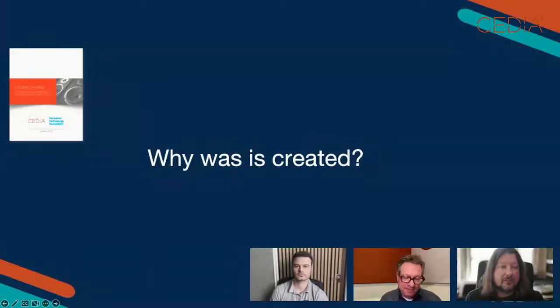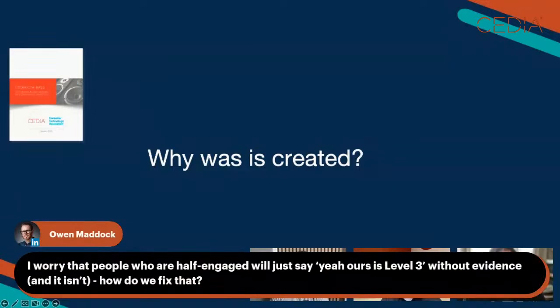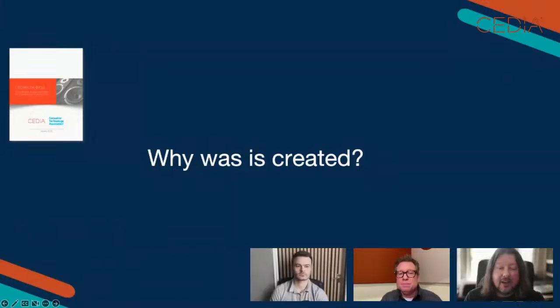Owen has said, I worry that people who are half engaged will just say, yeah, ours is level 3 without evidence, and it isn't. How do we fix that? I think really we do that in 2 ways. Number one, we all need to get together as a community and start talking about levels. We need to educate our customers. We need to educate our suppliers. We need to ingrain the concept of levels into the industry.